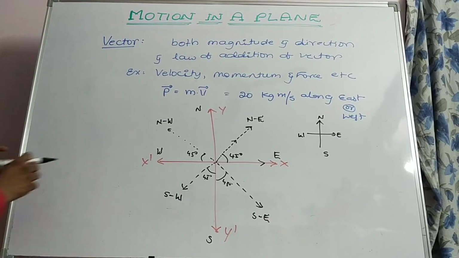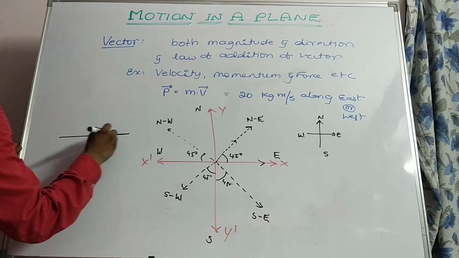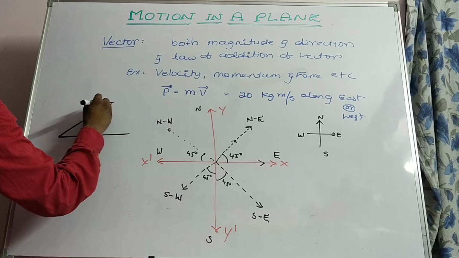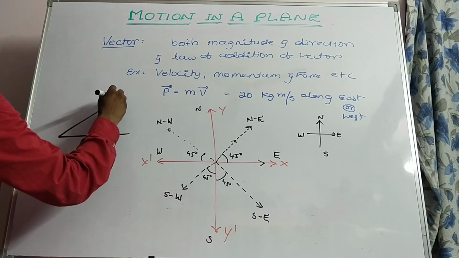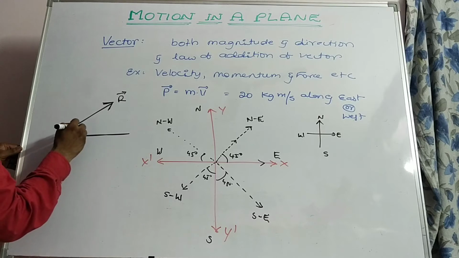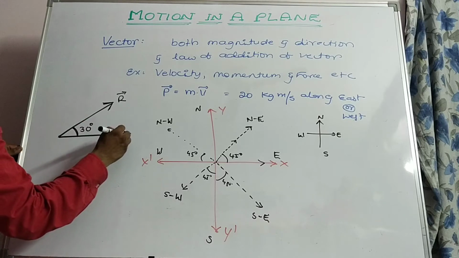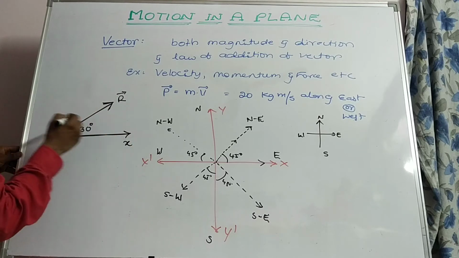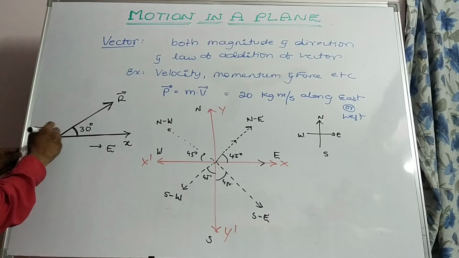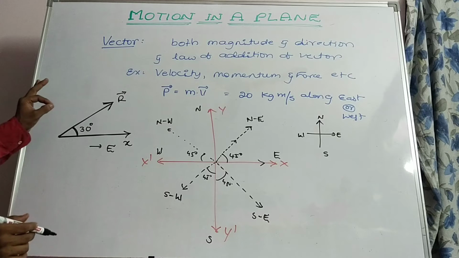Next, vector. Let us consider, see here, here is a vector given. Vector r bar makes an angle of 30 degree with the horizontal. Let us say that is considered as east.